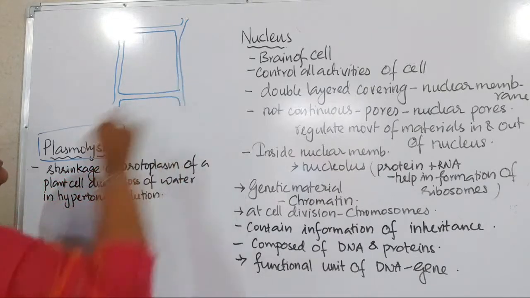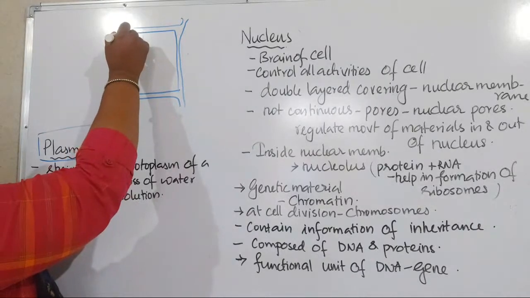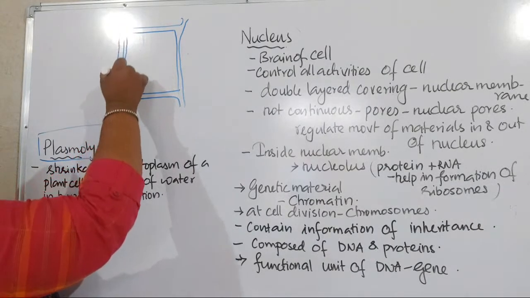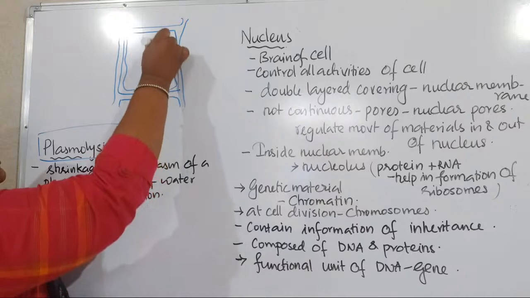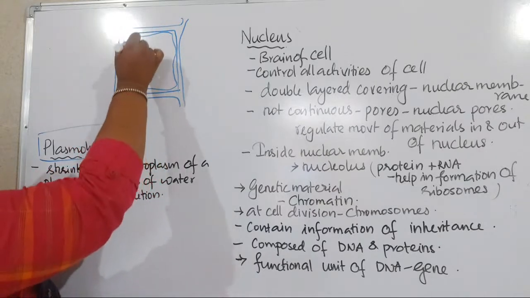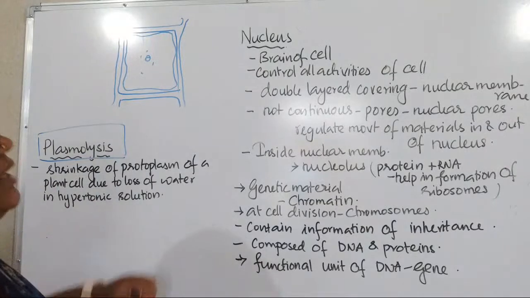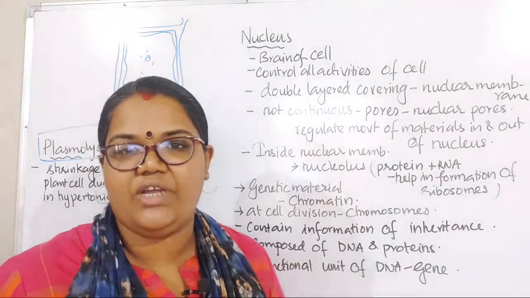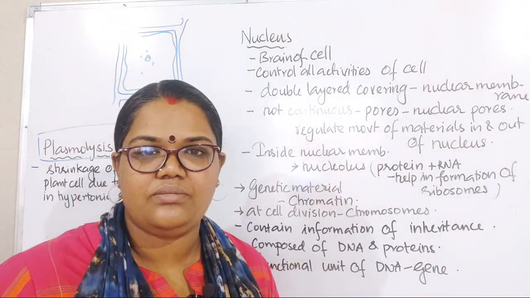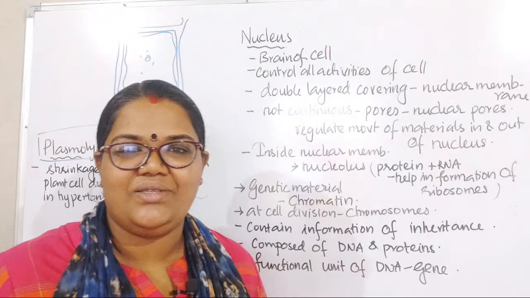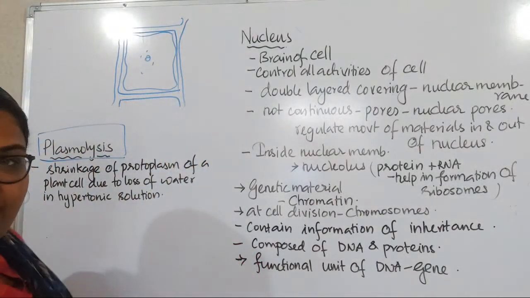Yes, this is the way, right? And inside it you can see our cell membrane is there, right? Cell membrane, right? Then inside it the nucleus and all other structures are there, which I am not going to draw, right? So now it has been put in a hypertonic solution, in salt water. Yeah, very good, right?